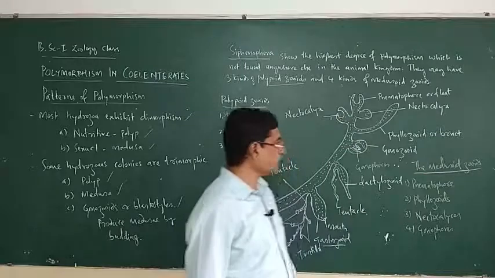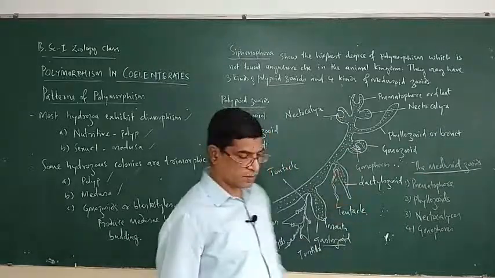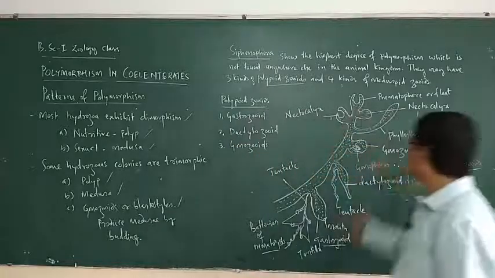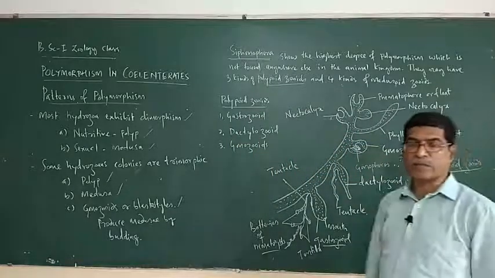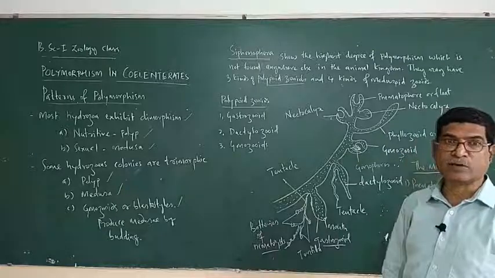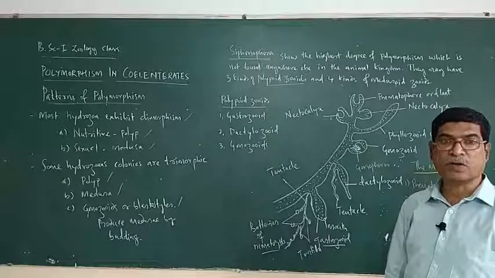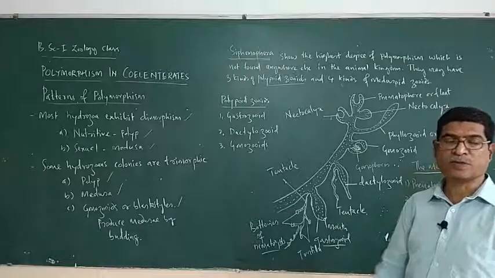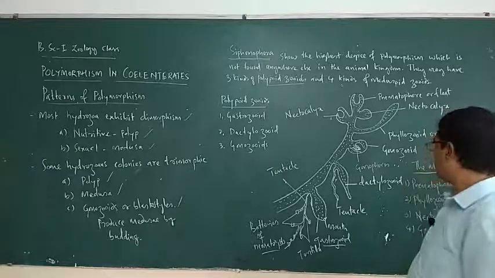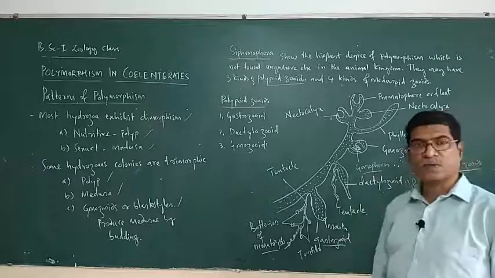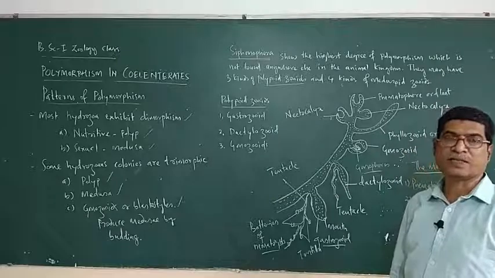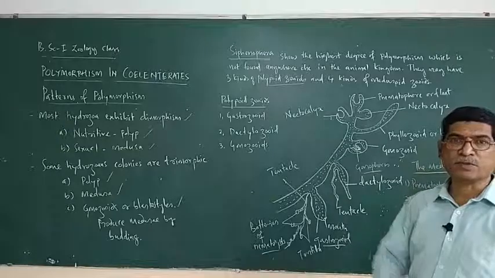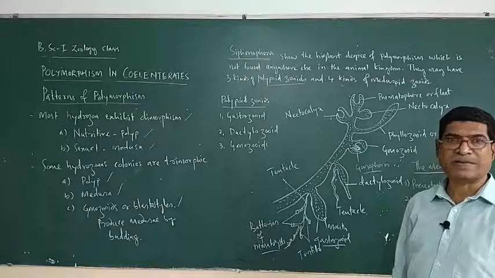Then gonophores. Gonophores are present on the blastostyles or gonozooids. They are degenerate medusoid forms. They don't have a mouth or tentacles, but they have gonads. Gonads produce sex cells, and the gonophores are dioecious in nature. Dioecious means unisexual. They produce either male sex cells or female sex cells.